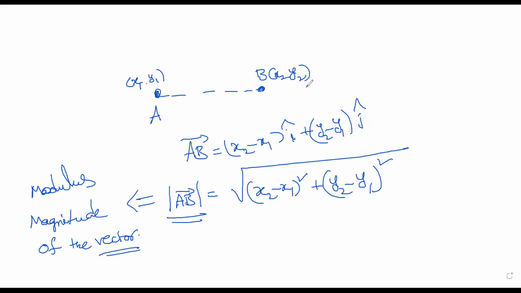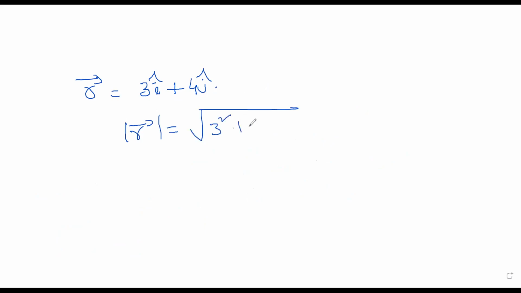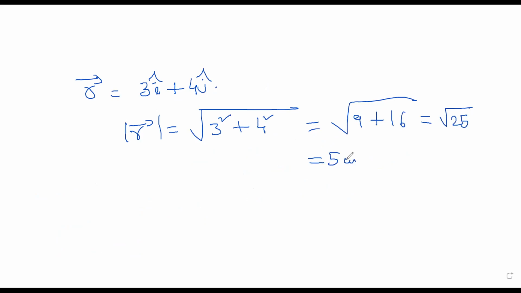Very simple. So let us say we have one vector like 3i cap plus 4j cap. Let's say r bar is this vector, and I want to find what is mod r bar. Mod r bar is square root of 3 square plus 4 square. That is square root of 9 plus 16. 9 plus 16 is root 25, right? Root 25 is 5 units. So modulus of the vector is 5 units. So this is how you write the modulus of a vector. So I'm summarizing the vectors, what we are going to see now in this vectors.